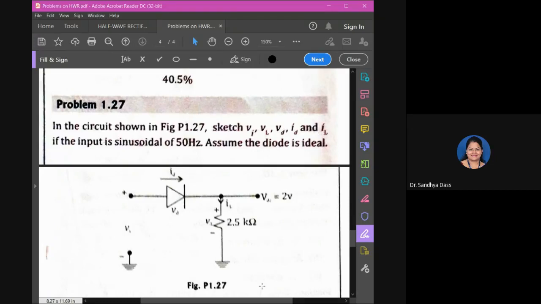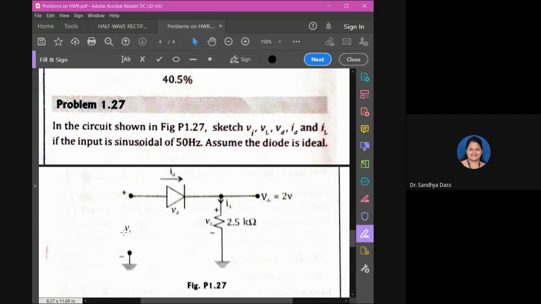VI is your input voltage, VL is your output voltage, VD is the voltage across the diode, ID is the current via the diode, and IL is your load current. So you have to plot or sketch the output waveforms for VI, VL, VD, ID, and IL for the circuit shown. I hope the circuit is visible and all the parameters are visible there.